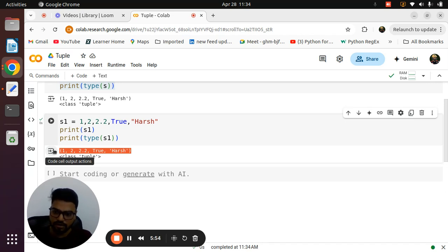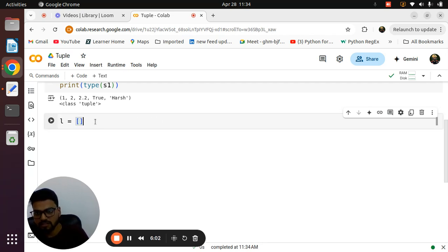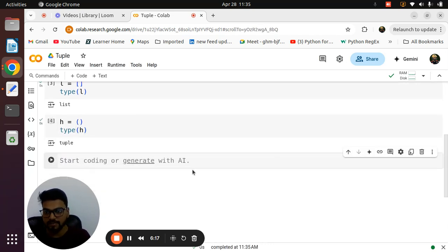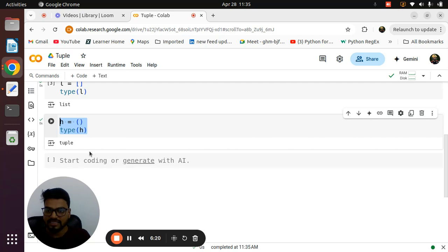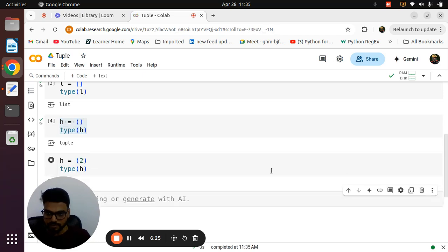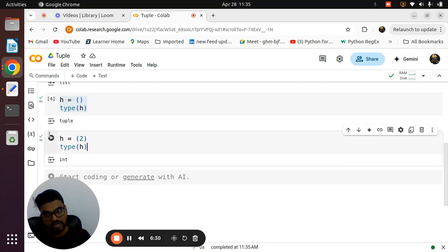In square bracket, straightforward, it is a list, it doesn't require any comma and all that. For example, if you are checking the type of L, this is basically called a list. But for example, if you are giving the round bracket, only an empty round bracket, remember, this is also called a tuple because it is an empty bracket. But for example, if inside that I am putting one element, like I am putting the 2, see, this is not called a tuple. Always remember, in a tuple we need to have the comma.